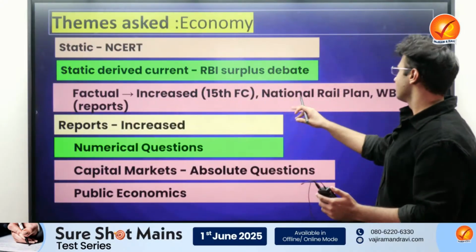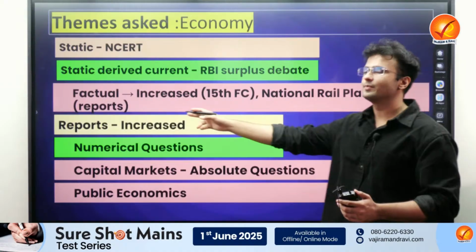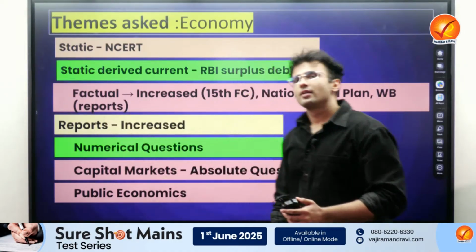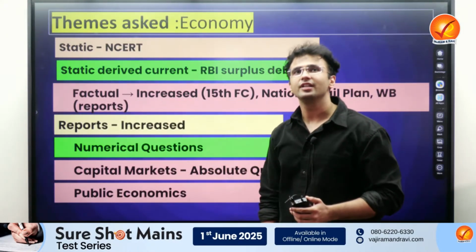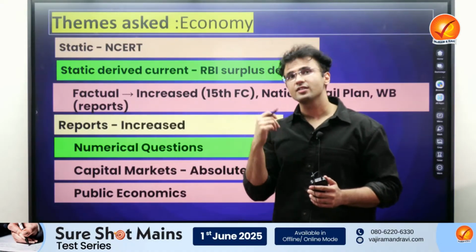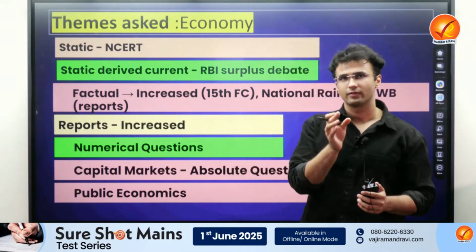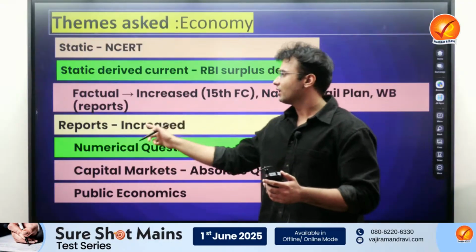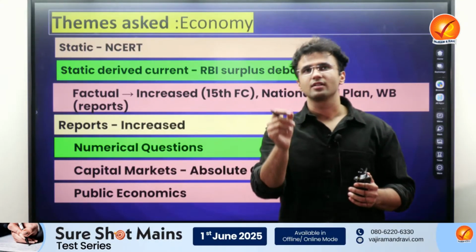Yes, the national rail plan was being asked. The World Bank reports were being asked, and the weightage of the reports has also increased. Then a surprising element was the numerical based questions, because earlier the questions relating to basic monetary policy and numericals were on the basis of the money supply, what we study about M0, M1, narrow money, broad money. But now here they have asked questions related to basic calculations. They have given you figures, okay, these are the total expenditure.